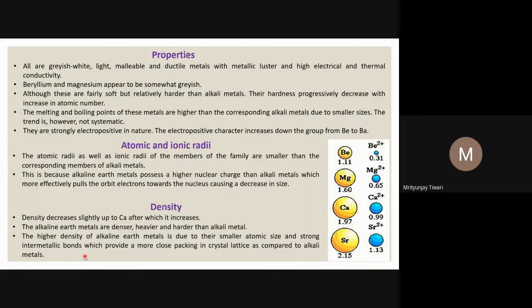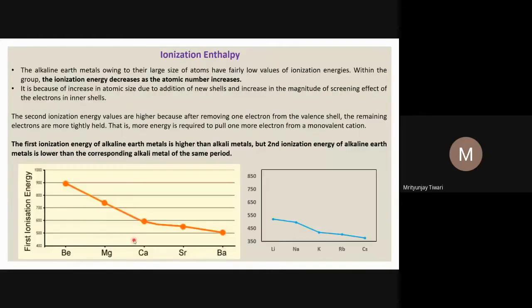Suppose we take one crystal or slab; we can cut it, calculate its volume, measure its mass, and then calculate density as mass divided by volume. In that crystal there is metallic bonding between different atoms. Since it is stronger in the case of alkaline earth metals, their density is more than that of the alkali metals.